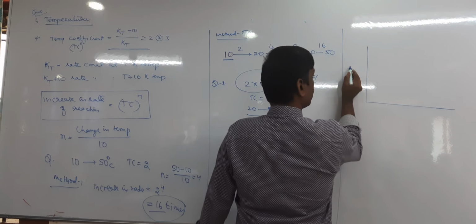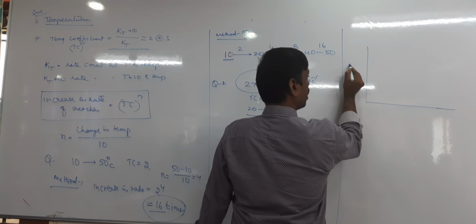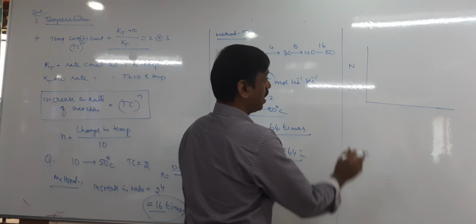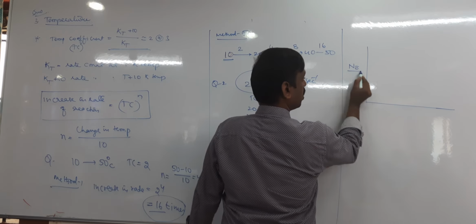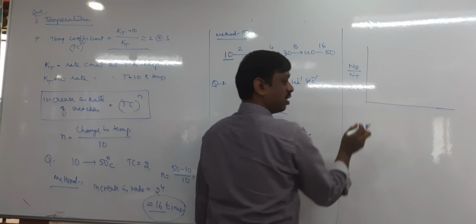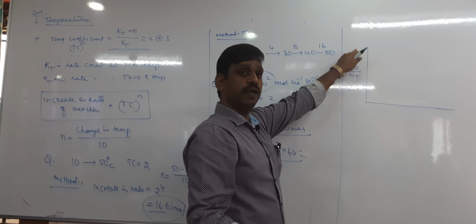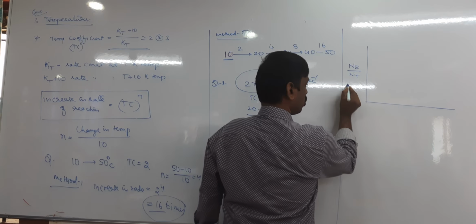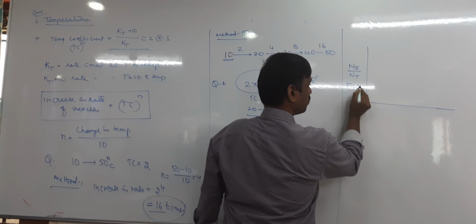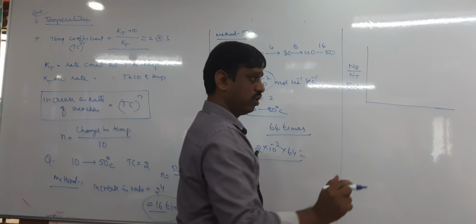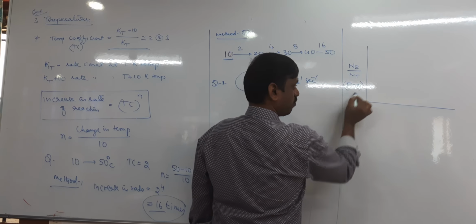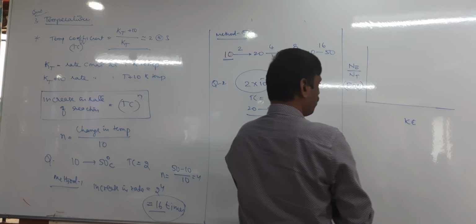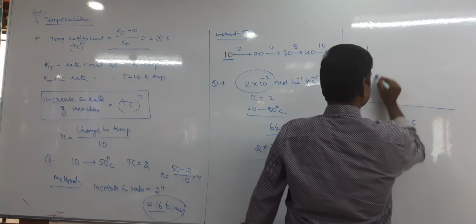So in the graph here, the fraction of molecules is taken on the y axis: Ne by Nt, that means the number of molecules having energy E divided by the total number of molecules. It is called the fraction of molecules, FOM. So a graph is plotted between fraction of molecules versus kinetic energy. Okay, the graph is like this. It gives like this.